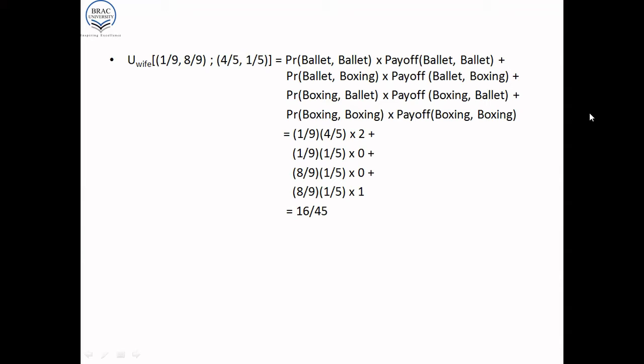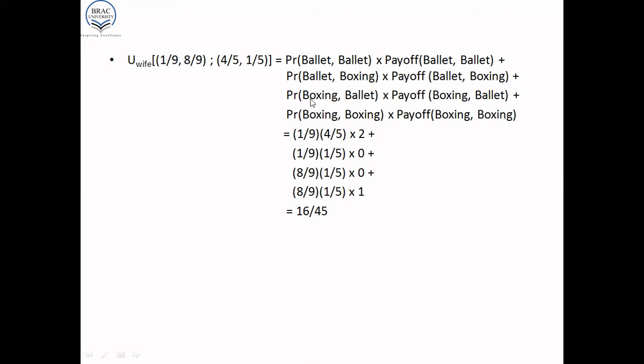When we say probability of ballet, we mean the joint probability of the wife and the husband going to the ballet. When we have a joint probability of two mutually independent events, you need to multiply the probabilities together. So that's what we are doing here. So we have the probability of ballet times the payoff of ballet, plus the joint probability of ballet-boxing times the payoff of ballet-boxing. So the wife is going to ballet and the husband is going to the boxing match, right? So this is how you should interpret these expressions.